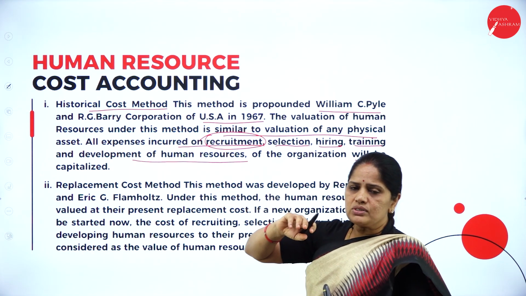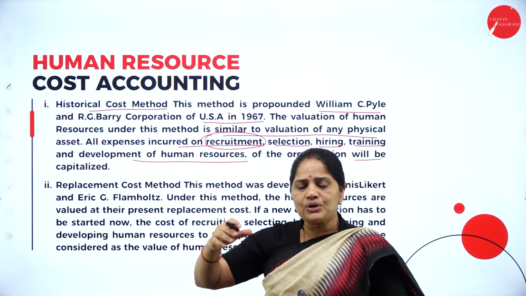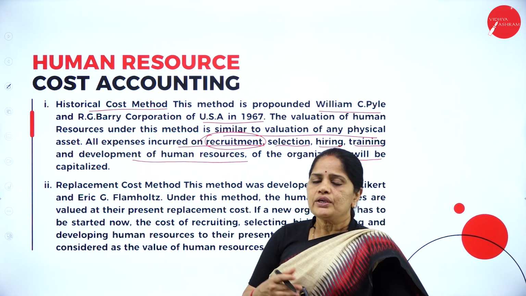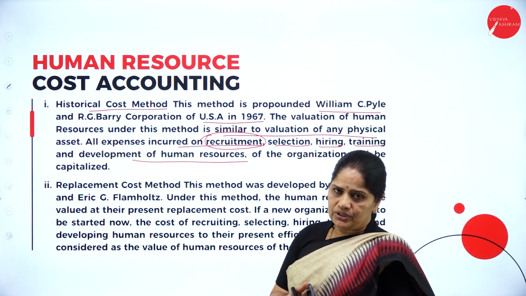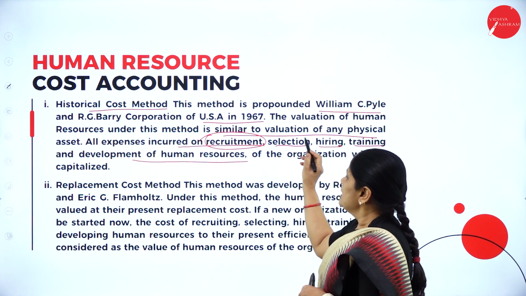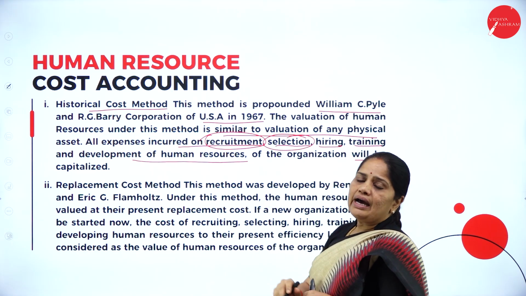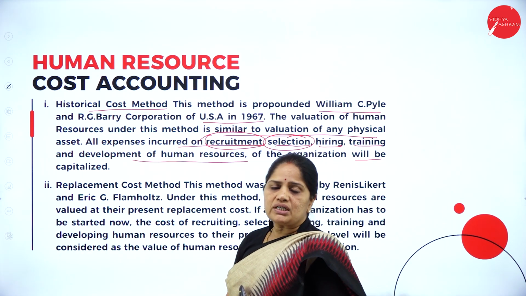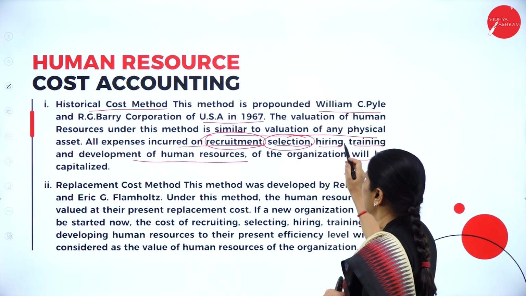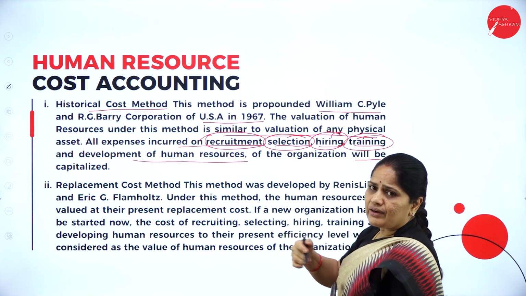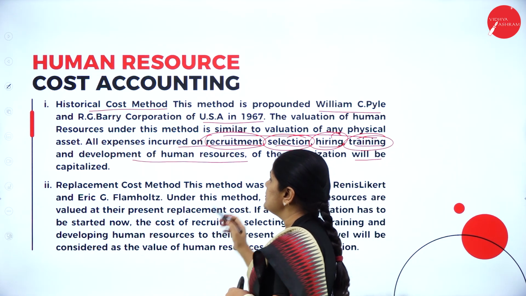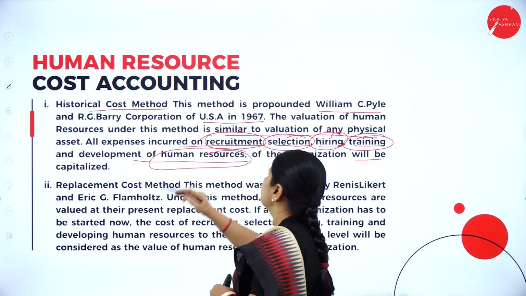It is the process of attracting people to apply for the organization. You give a lot of advertisement and make people apply. Then, selection means you are selecting the best among the applicants. Then you are hiring them, training them. You are involving a lot of cost in all this, and in the development of human resource.